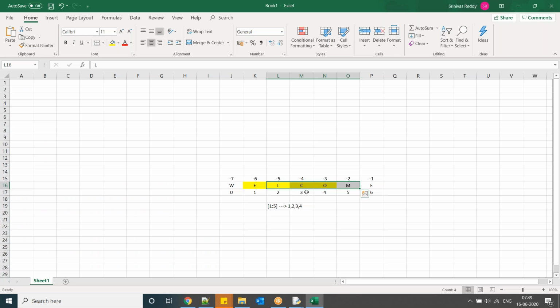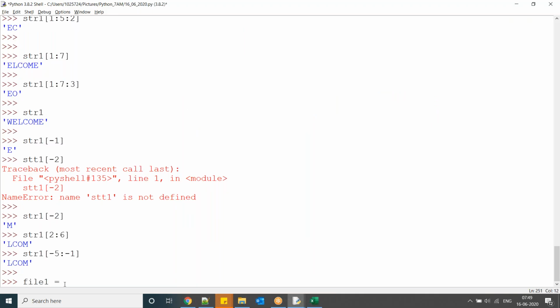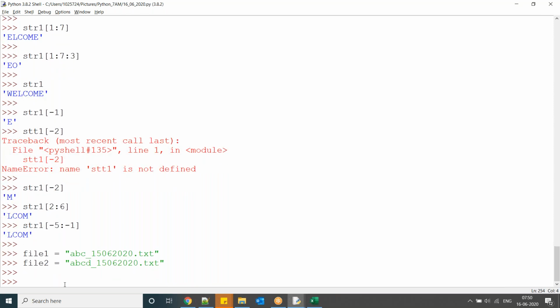Now where exactly this negative index will help you. Consider I have a file1 equal to abc underscore date 15/06/2020.txt. Now file2 equal to another file name abcd underscore 15/06/2020.txt. Now I want to fetch the date.